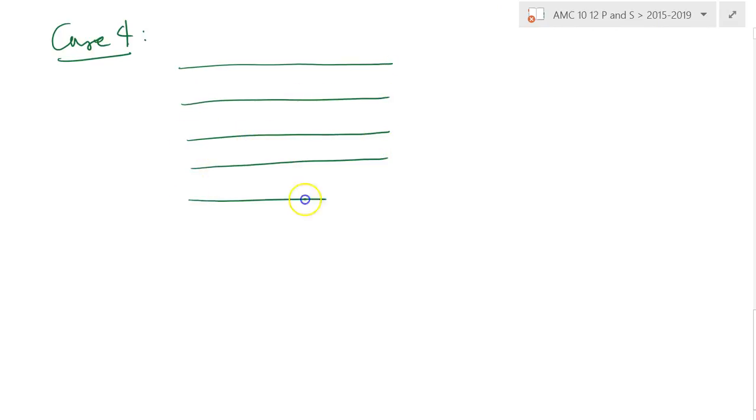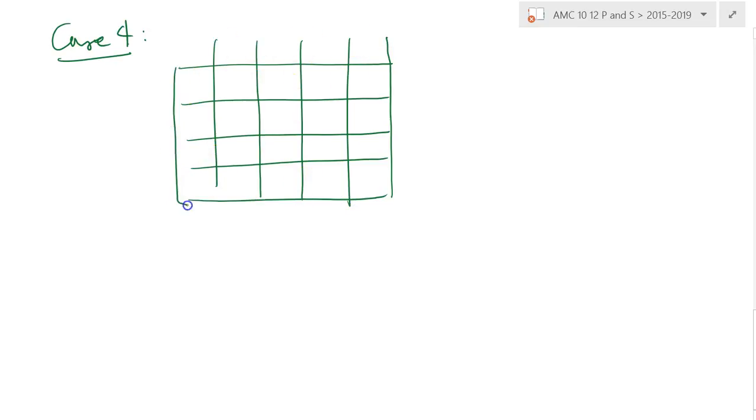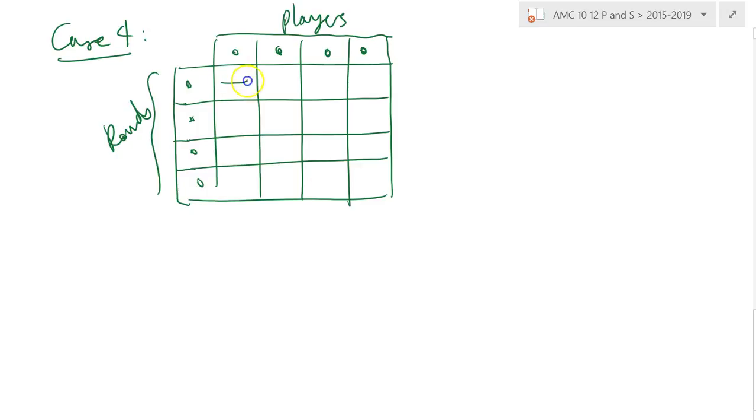Okay, the 4 rounds. Can you guys see the remaining case that we haven't considered yet? So please pause the video if you might need to think about it. We have our 4 players, the 4 rounds, but these are the names of the rounds, and then these are the players. So plus minus 0 0. How to do it?